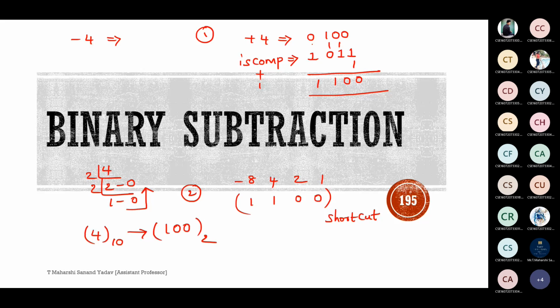Now why I am placing 0 here: as I've told you in terms of sign magnitude form, for plus it should be indicated with 0 sign bit, and for minus it will be indicated with 1. This is nothing but sign bit indication. Here, as the given question is plus 4, that's the reason I'm taking 0 here. Now similarly, you tell me for minus 21.